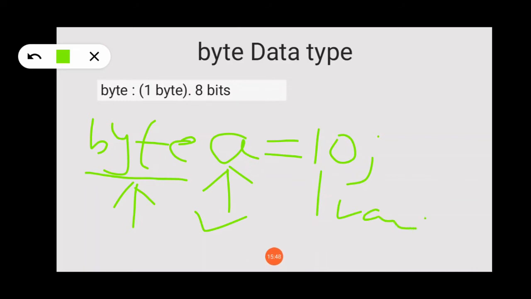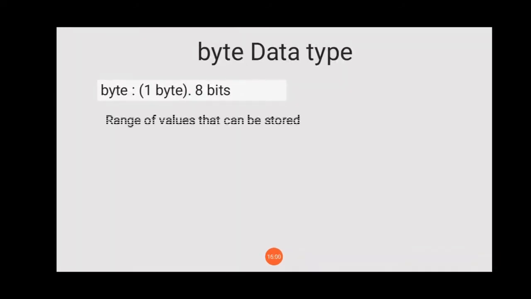So now the point is, what will be the range of byte? Means what value can we assign? Can we assign 1000 here? No. There is a range, so we should know what the range is. For the byte data type, we have a range of -128 to 127. Now understand how this range gets assigned in any programming language, the most important part.